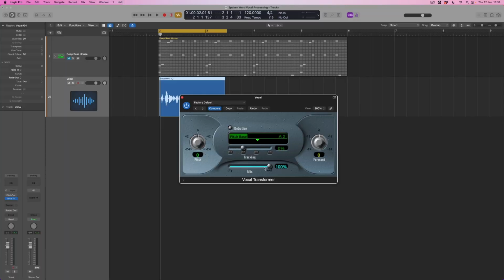Have you seen Alvin and the Chipmunks? Okay, so what we've got is this idea of being able to play with these two separate parameters, and we've got our mix dial down at the bottom.